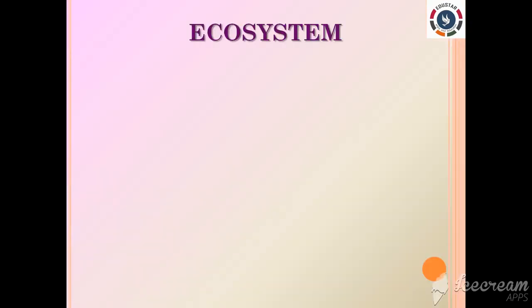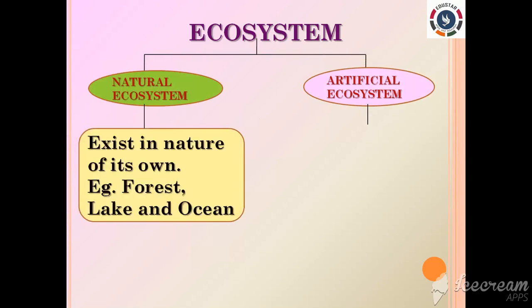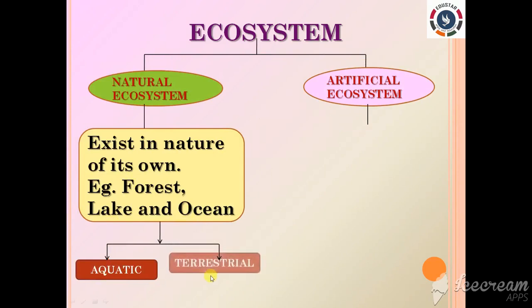An ecosystem may be as small as a piece of decaying wood or as large as a forest or an ocean as well, right? It can be temporary like a rain-fed pond or permanent like a lake or a forest. The structural and functional unit of the biosphere is called an ecosystem, right? Based on nature, ecosystems are classified into two types, that is natural ecosystem and artificial ecosystem. A natural ecosystem exists in nature on its own, like a forest, lake and ocean. The natural ecosystem is further classified into aquatic ecosystem and terrestrial ecosystem.